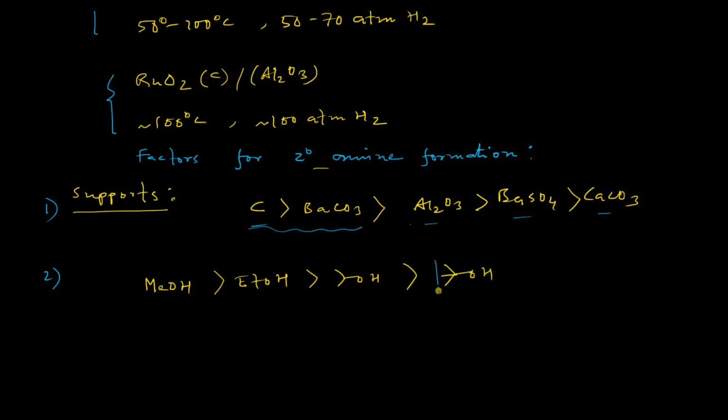So in case of tertiary butanol, the least amount of 2-degree amine is actually formed in the reaction medium. So this solvent is our choice during hydrogenation of amine derivatives, right?